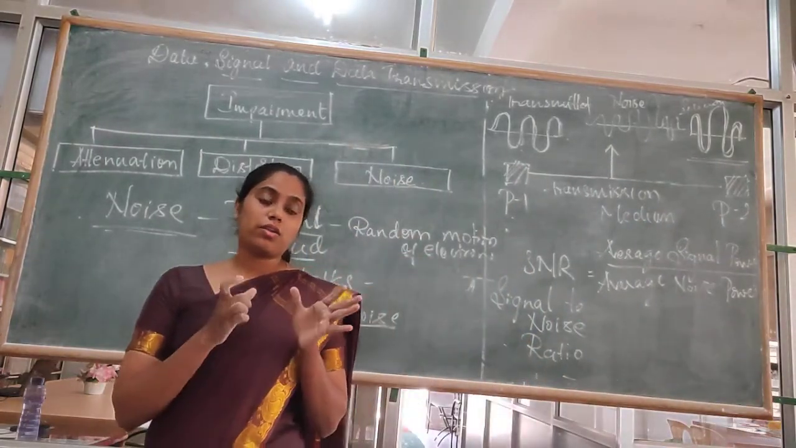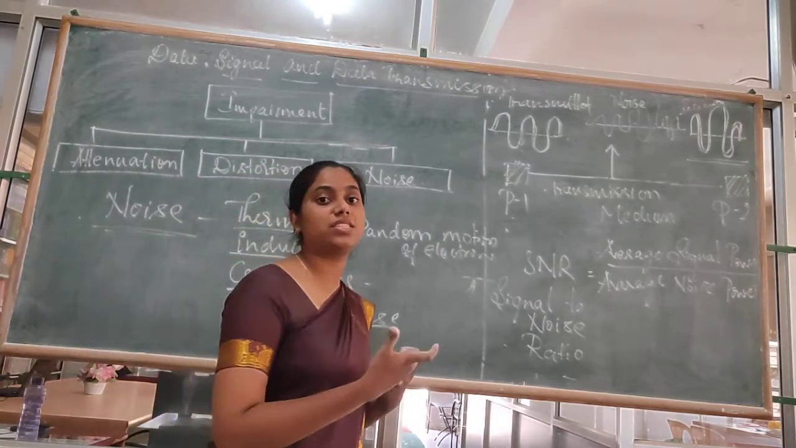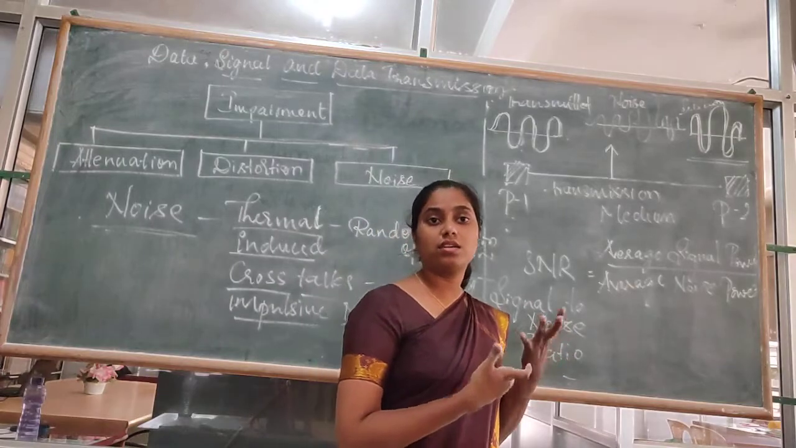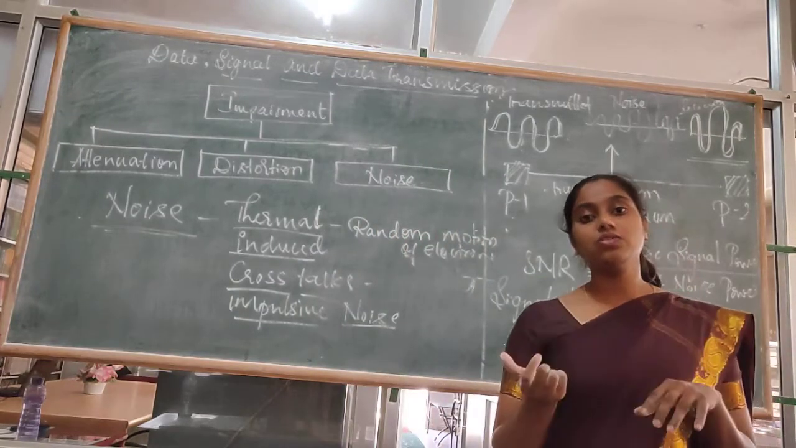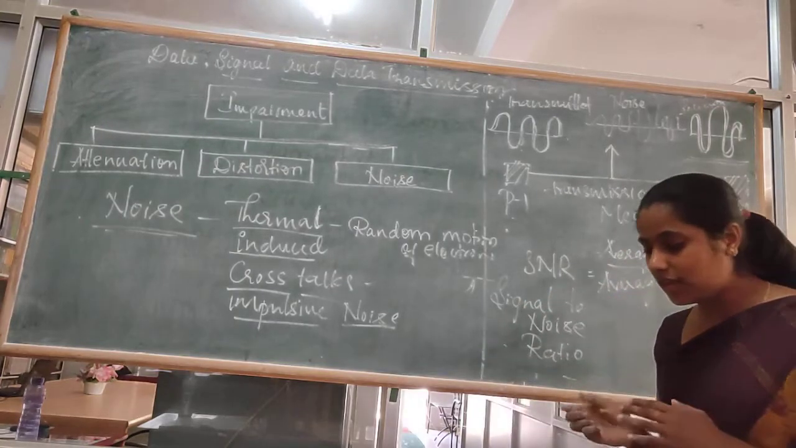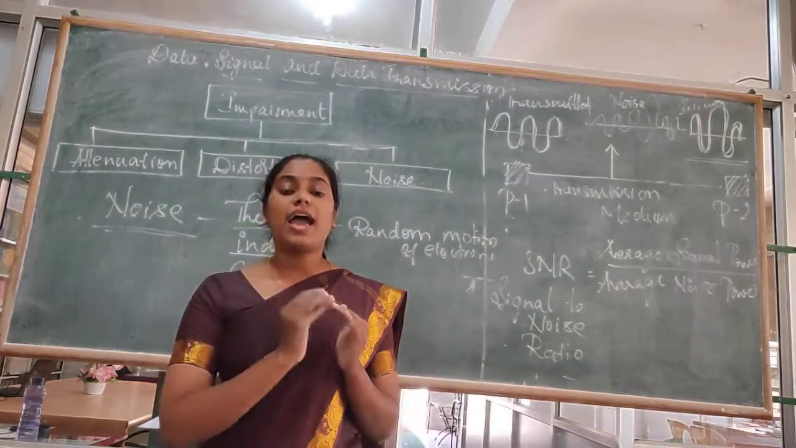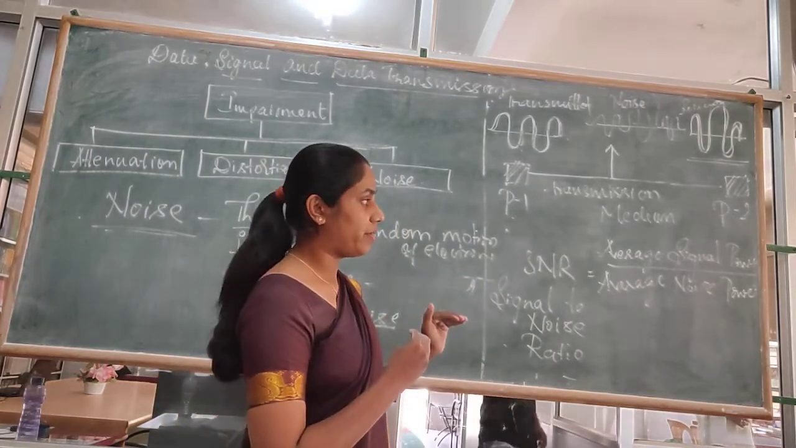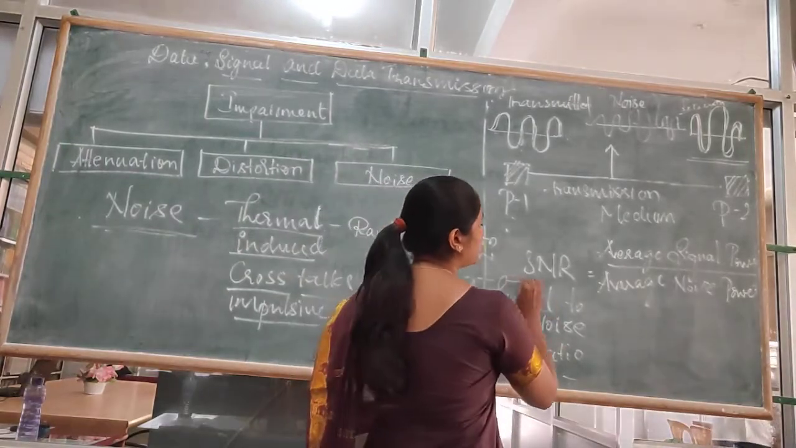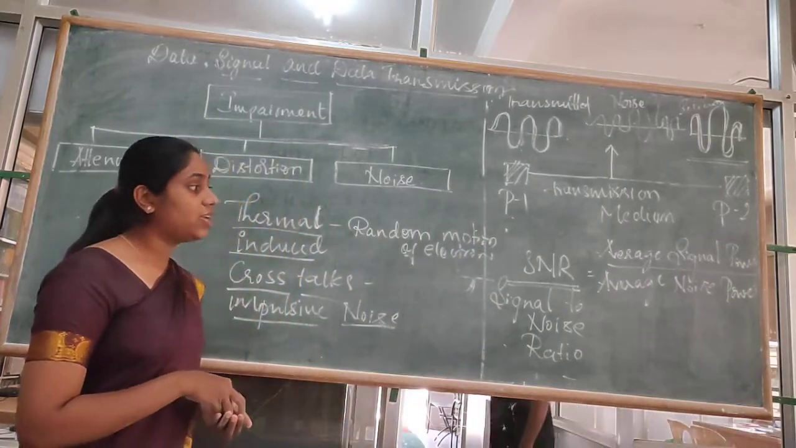So noise plays a major role in finding the bit rate, that is, how much data or how many bits per second the signal is sending. To know this, we will use SNR. What is SNR? Signal to noise ratio, given by average signal power divided by average noise power. This helps in finding the bit rate of the signal.